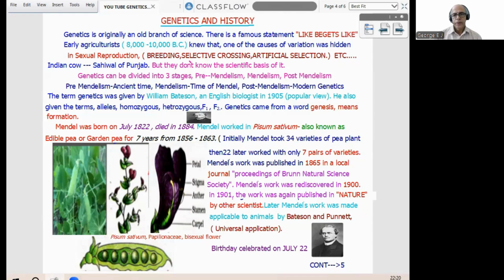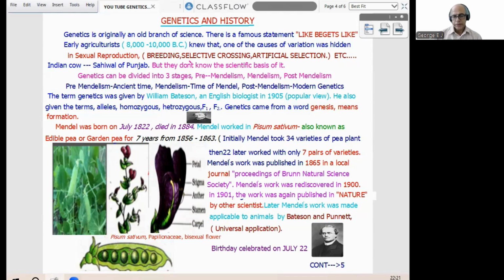Mendel's work was published in 1865 in a local journal, namely Proceedings of Brunn Natural Science Society, because he was born in that area, Moravia, etc. But that work was not noticed initially. Then Mendel's work was rediscovered in 1900 by 3 different scientists that we'll be learning later. In 1901, the work was again published in Nature, a famous journal, by other scientists.